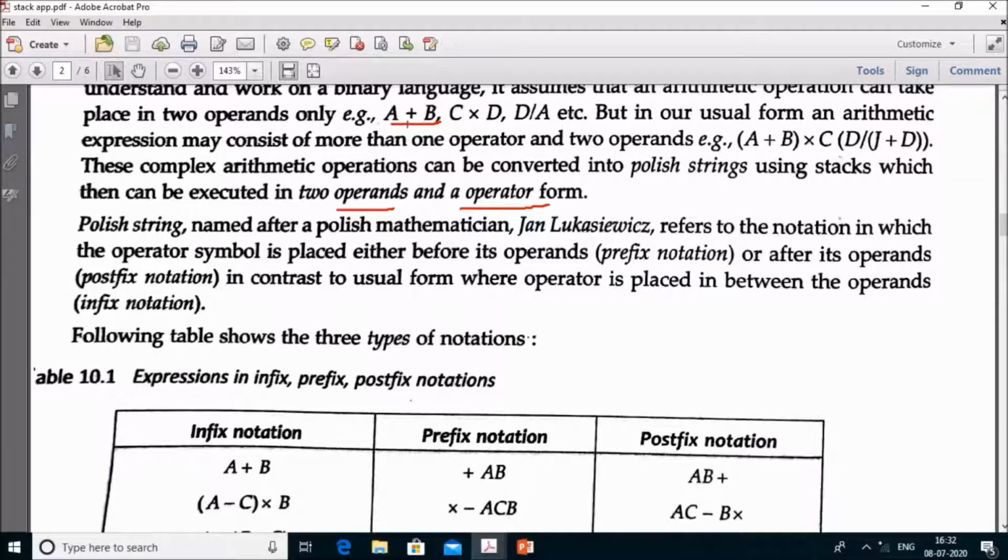If the operator is in between the two operands, then it is known as infix notation. But if the operator is before the operands, that means it is prefix notation. And if the operator is after the operands, then it is postfix notation.